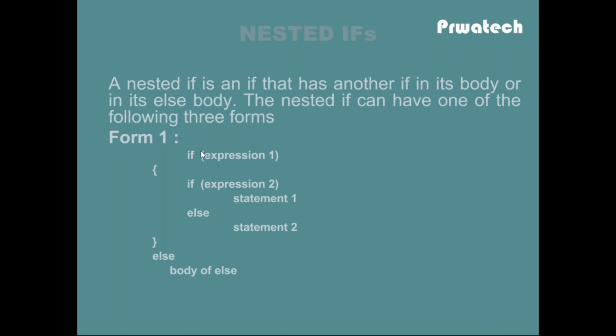So a nested if is an if that has another if in its body or in its else body. There are three types of nested ifs. The first form is: if expression 1, then if expression 2, then statement 1, else statement 2. If expression 1 is true, then again check the expression 2 condition. If it is true, statement 1 will be executed. If expression 2 is false, then statement 2 will be executed. Suppose expression 1 is false, then the else block is executed.